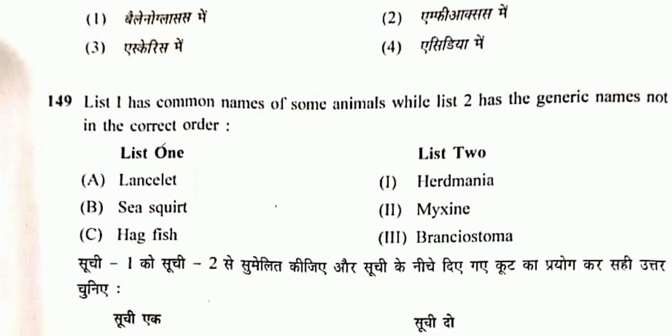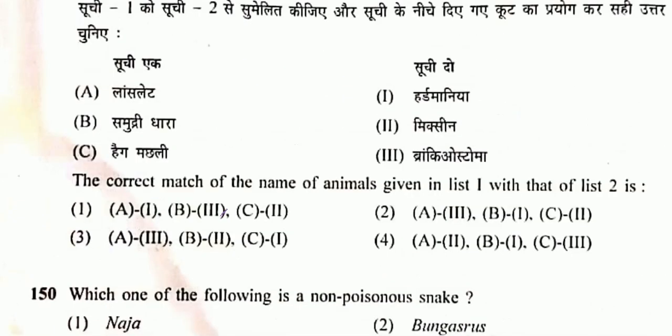We need to match list 1 to list 2. So lancelet, that will be your Branchiostoma. Sea squirt, that will be your Herdmania, and hagfish, that will be Myxine. So option 3 will be the correct one.